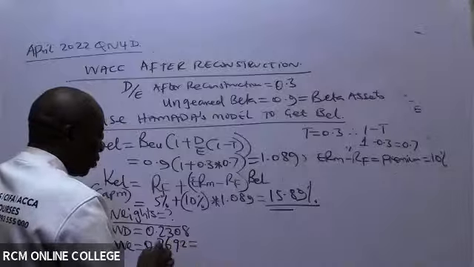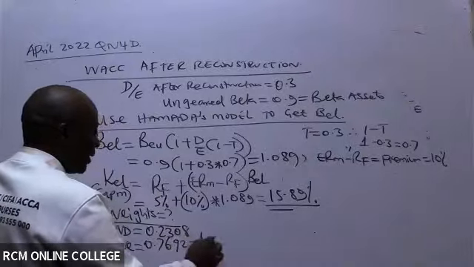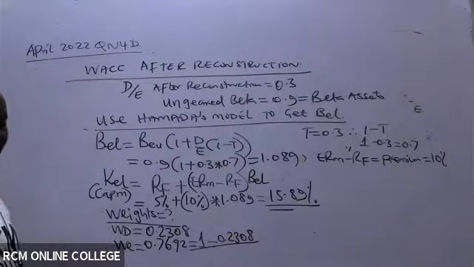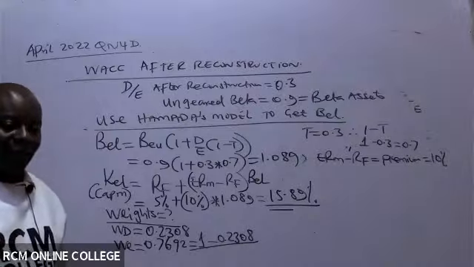So basically, to get this, they took 1 minus this. They took 1 minus that.